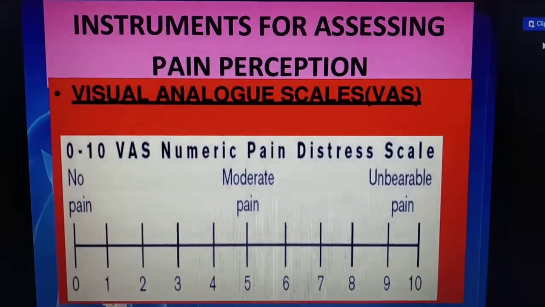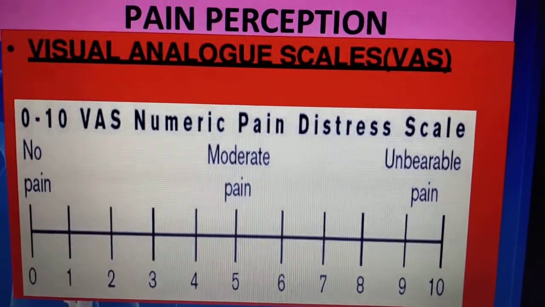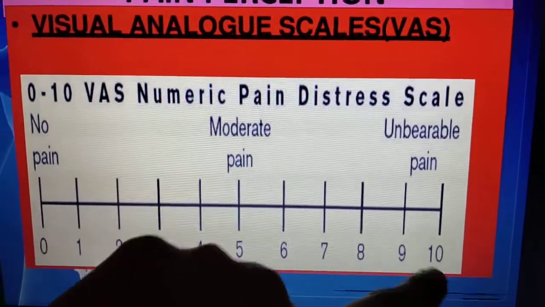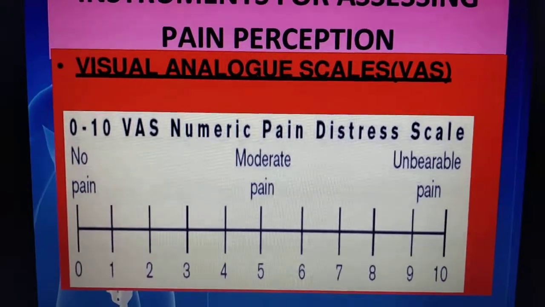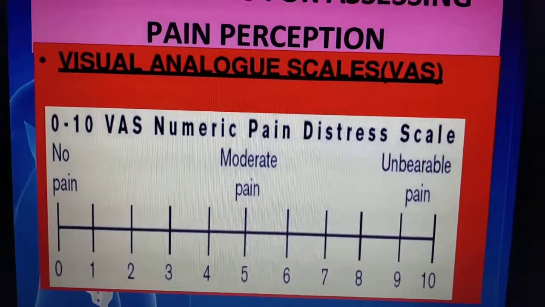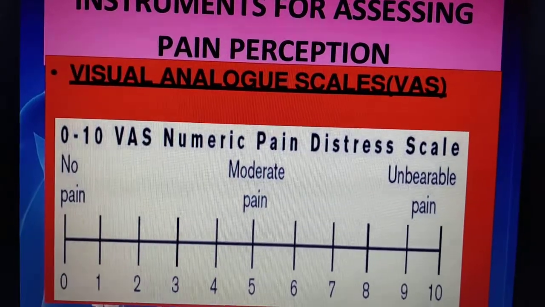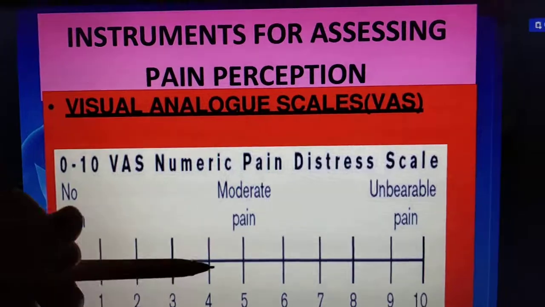So the first one is the visual analog scale. Now we'll see, it is very simple. The scale should be from 0 to 10. Clear? From 0 to 10 is the scale. Now how to record this pain? You just sit with the patient and say, now you are having pain, right? Can you score your pain intensity by giving some number?